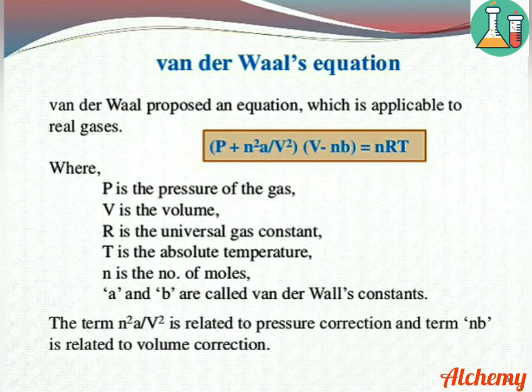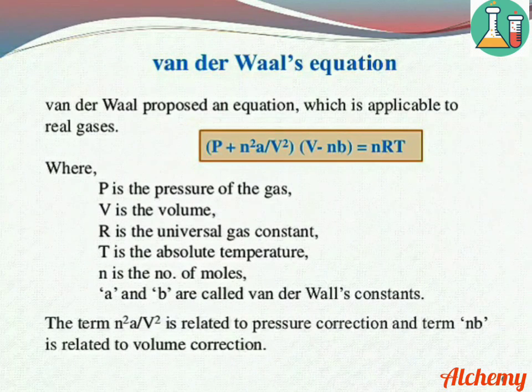Since the real gas does not obey the ideal gas equation PV equal to nRT, we will slightly modify the ideal gas equation, and this equation is called the van der Waals equation. The van der Waals equation is applicable to real gases, and the equation is (P plus n squared a divided by V squared) into (V minus nb) equal to nRT, where P is the pressure of the gas, V is the volume, R is the universal gas constant, T is the absolute temperature, n is the number of moles, a and b are called van der Waals constants. The term n squared a divided by V squared is related to the pressure correction, and the term nb is related to the volume correction.